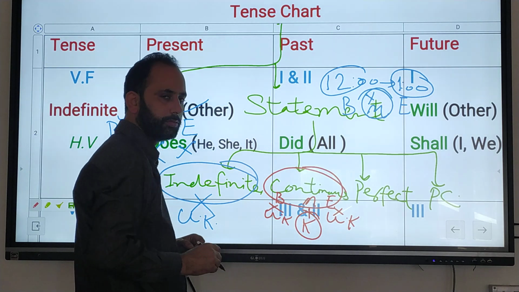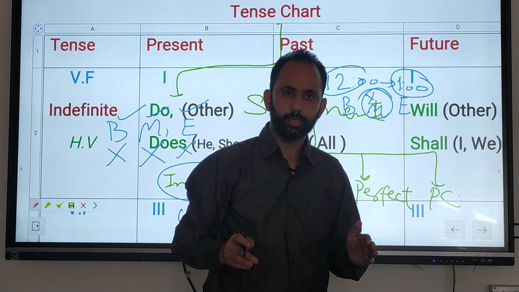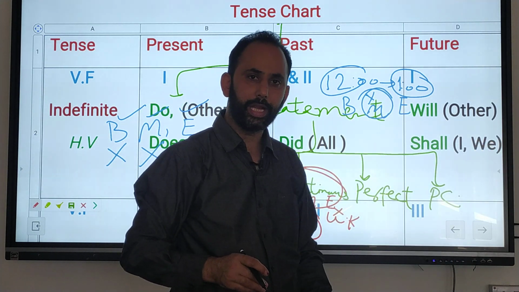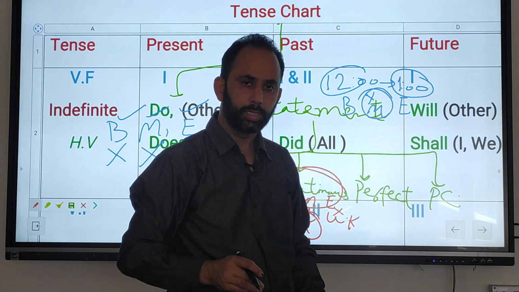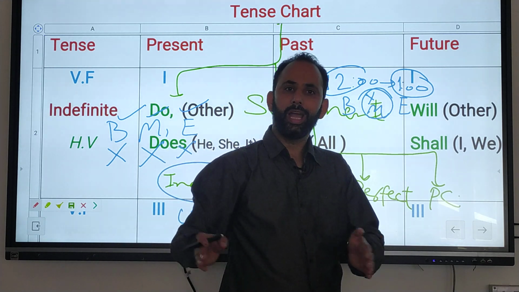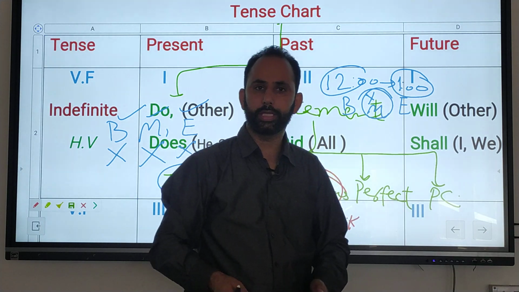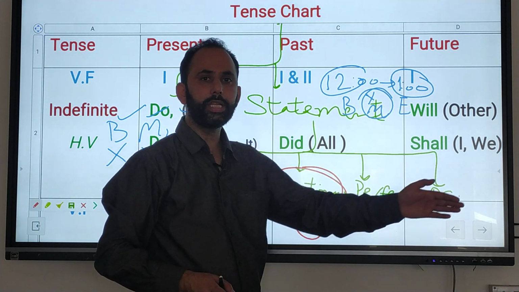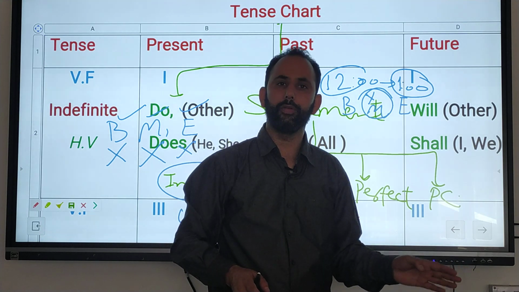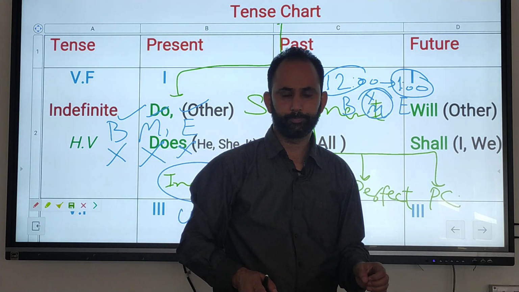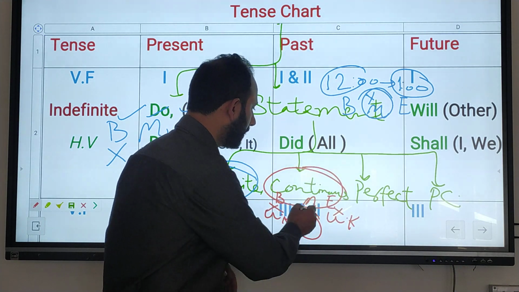For example, I am teaching. If the principal enters the classroom, she doesn't know when I started my class. She has seen only that I am teaching at this time, and she doesn't know when I will complete my class. This is called continuous. Only the middle is known.